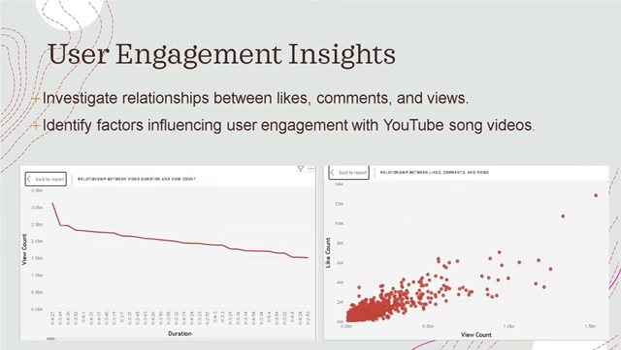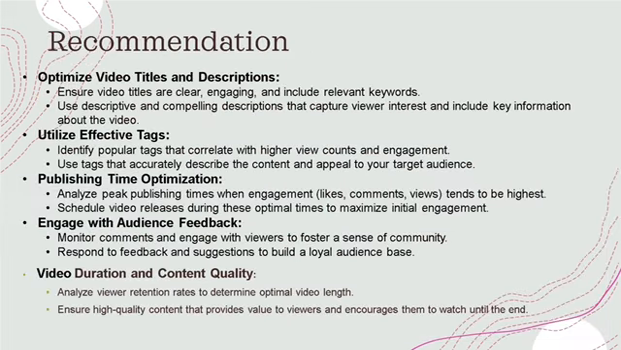Let's move to the point of recommendation, which is our last point. I will talk about 10 points to enhance YouTube song video performance. 1. Optimize video titles and description. 2. Utilize effective tags. 3. Publishing time optimization. 4. Engage with audience feedback.